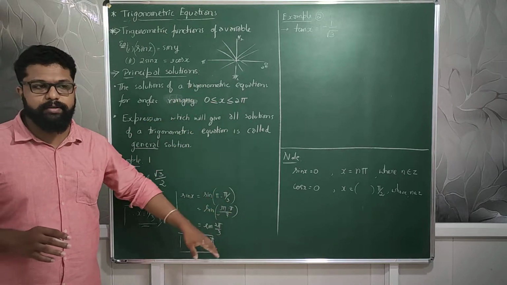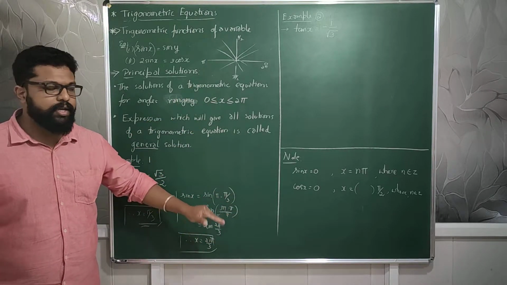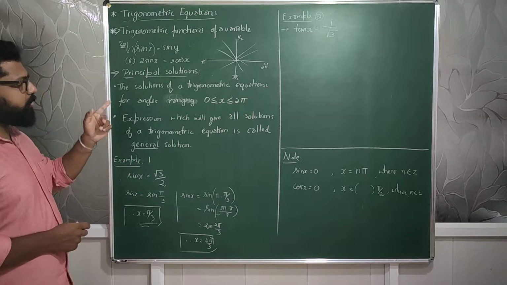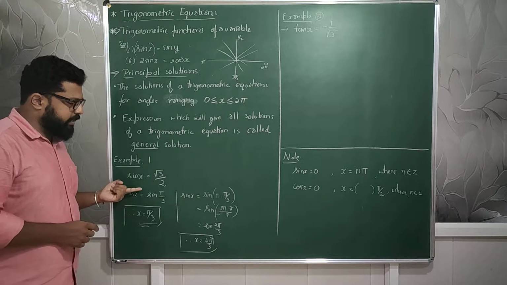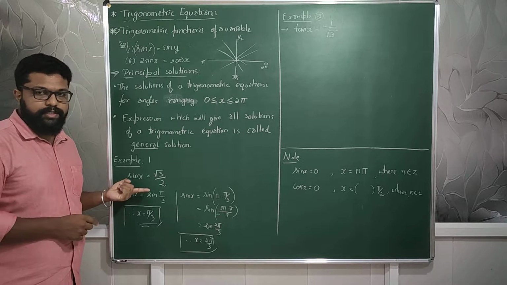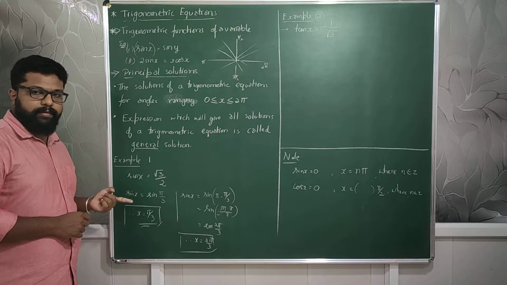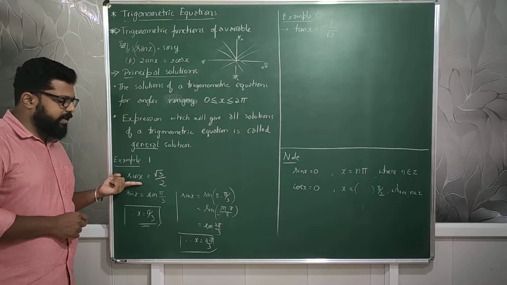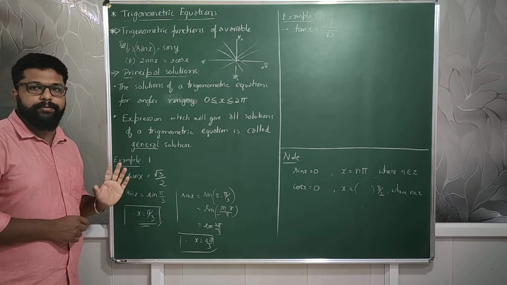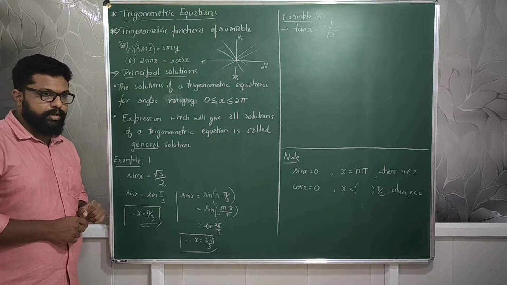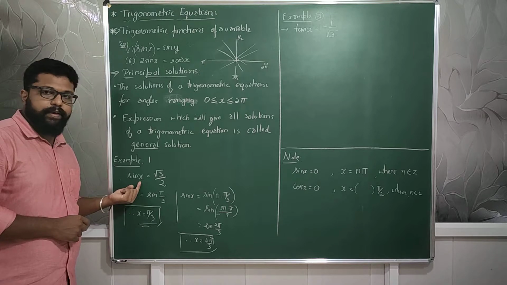When we solve the problems, this as well as the exercise ones, you will come to know. Okay. Next, moving on to one example sum based on principal solution. In example number 1, which is there in your textbook as well, I will display that question in the video. In this one, they are giving that sin x is equal to root 3 by 2, and expecting you to find the value of x.